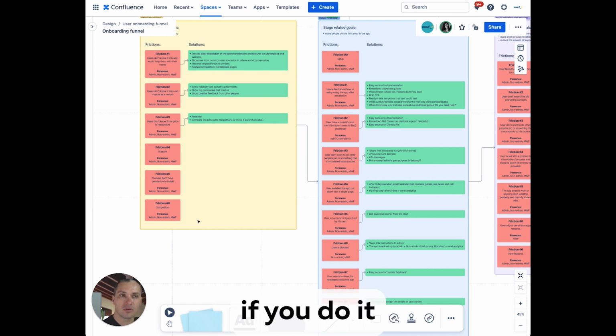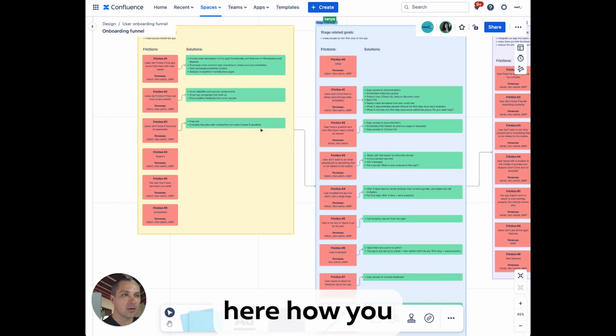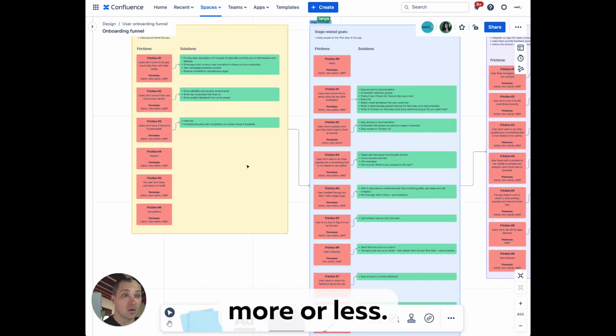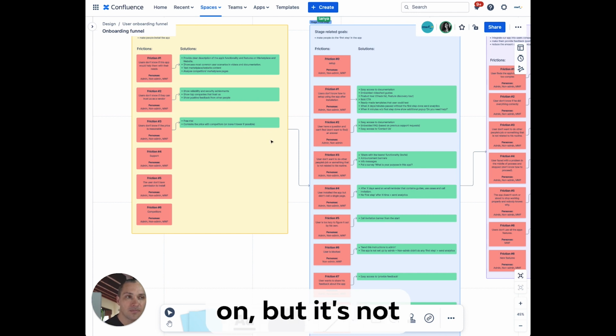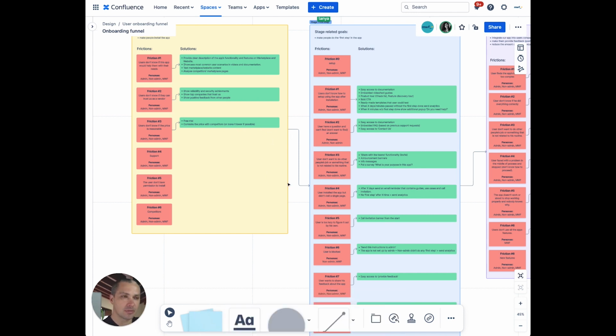Theoretically, if you do it like in Figma or FigJam, or other tools, you can mention people and they will get a notification. You also can comment on things. Here it's not very clear how you would comment. For example, if I have feedback here, how would you do it? So it sounds like it's more or less good to use when you have your people on the call and you are discussing things, but it's not so useful in asynchronous collaboration.